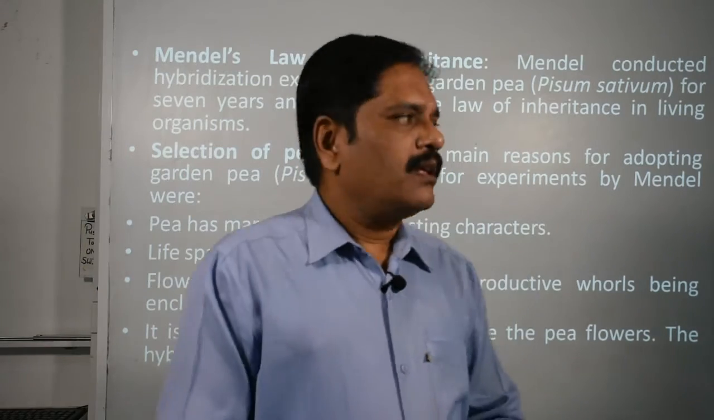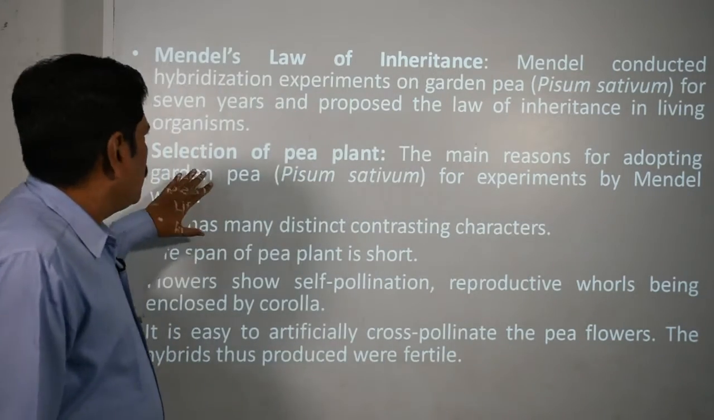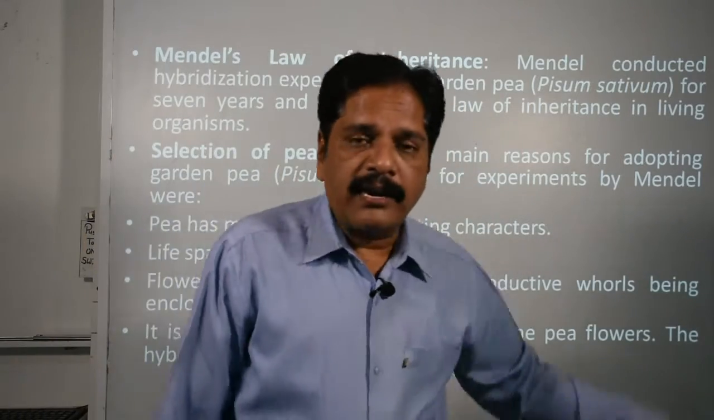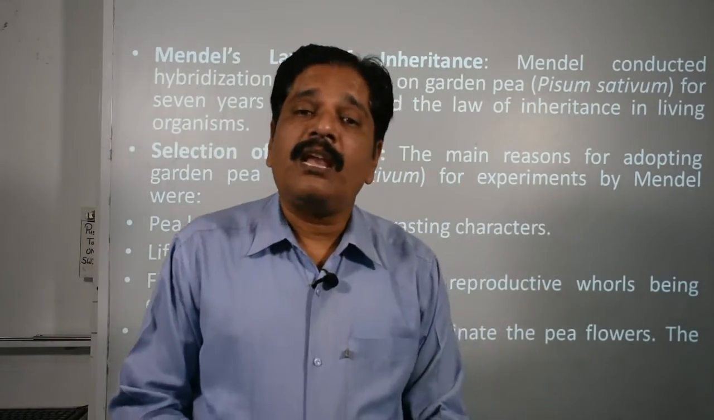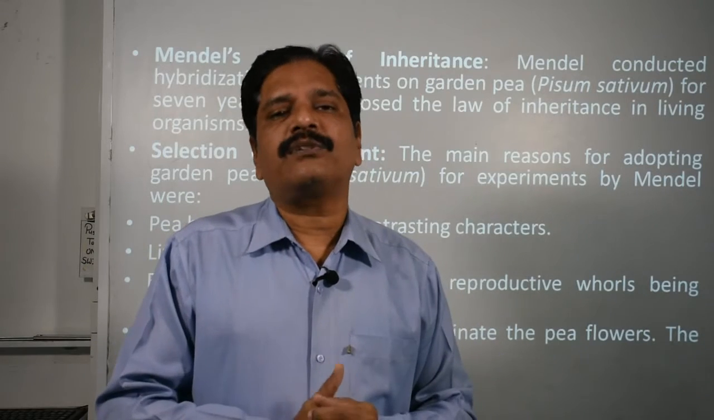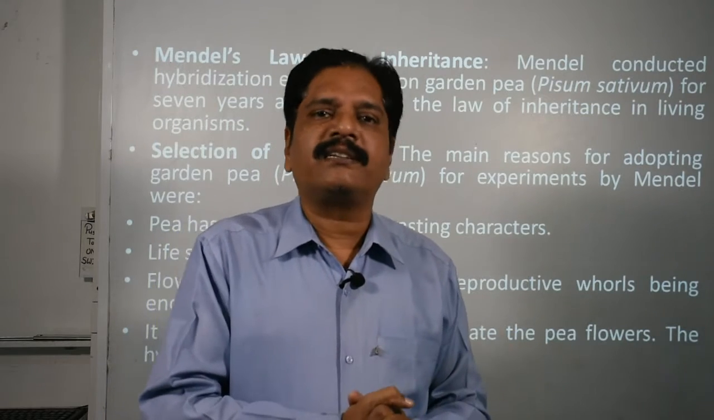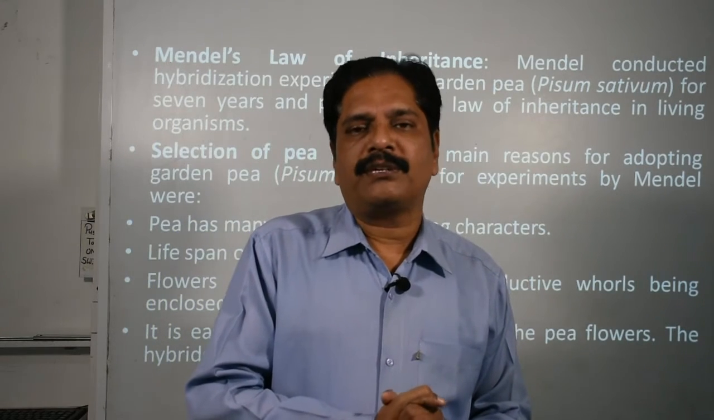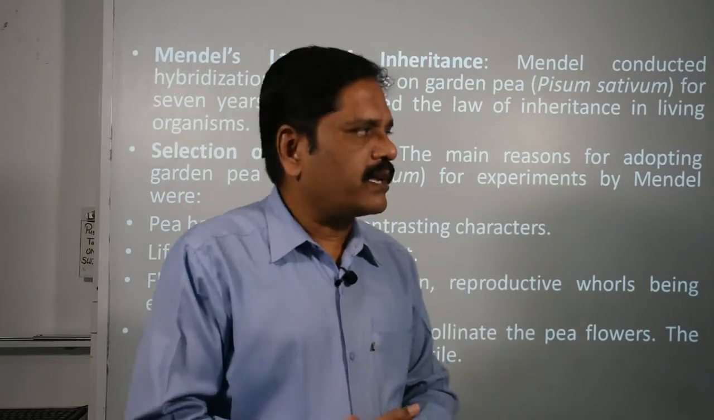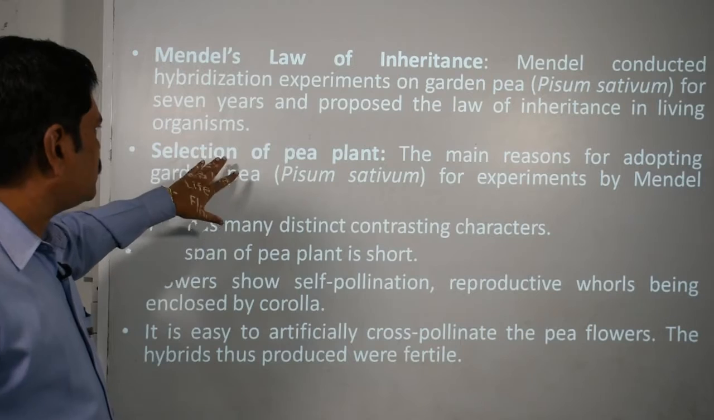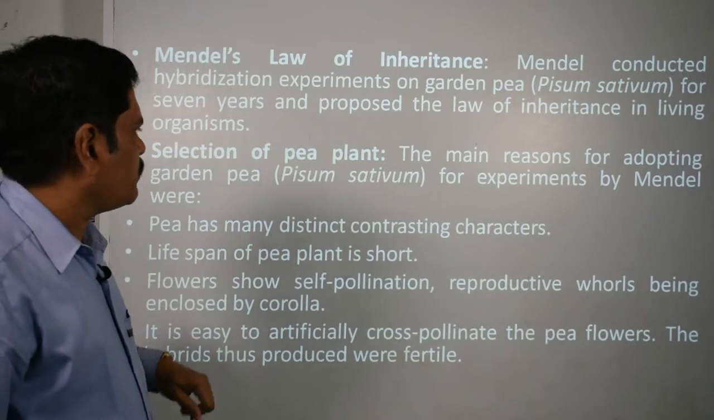Okay. So now here we are going to discuss further. He worked with which one? Garden pea, and you know that he performed nearly more than 10,000 experiments. See the determination. Later he concluded his results in the form of observations and laws. Okay, so why did he select this pea plant as experimental material?